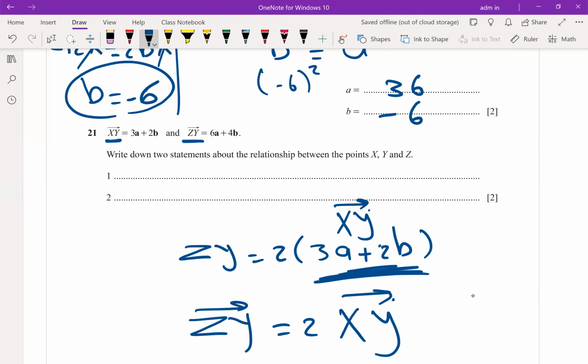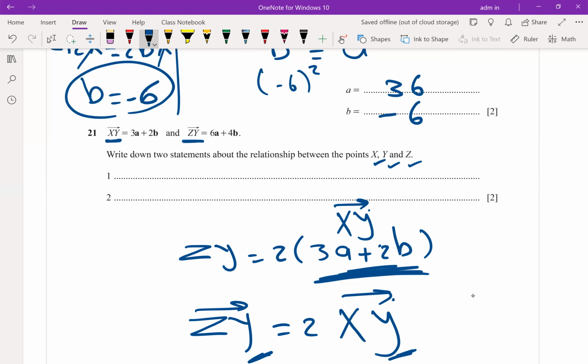This means the two vectors are parallel and zy is double. This means if there is a common point in between, these 3 points are collinear. Collinear means on the same line.